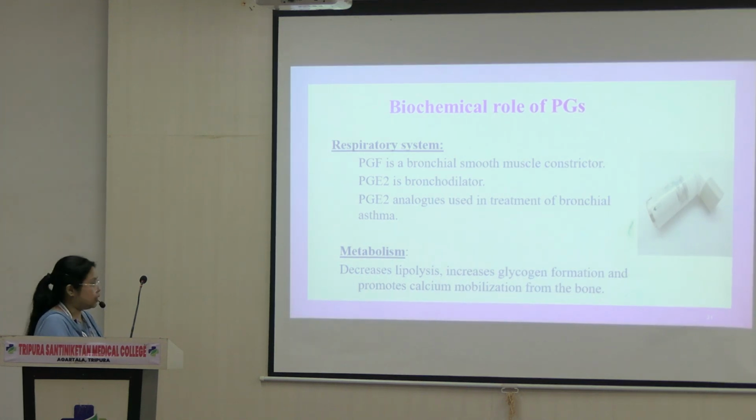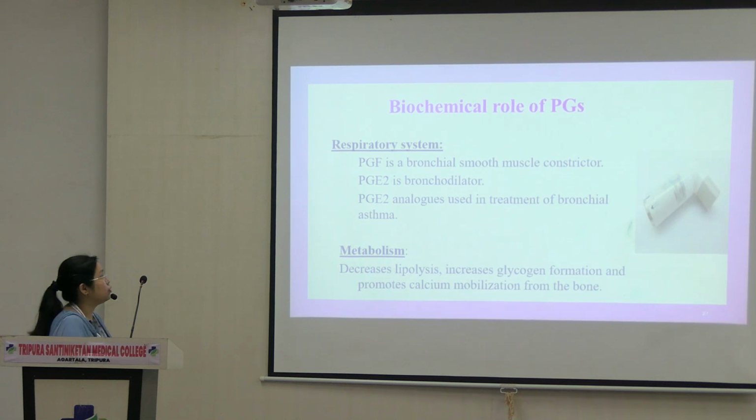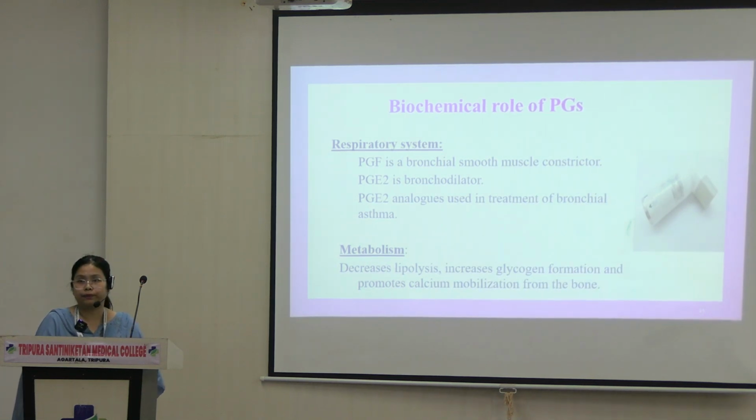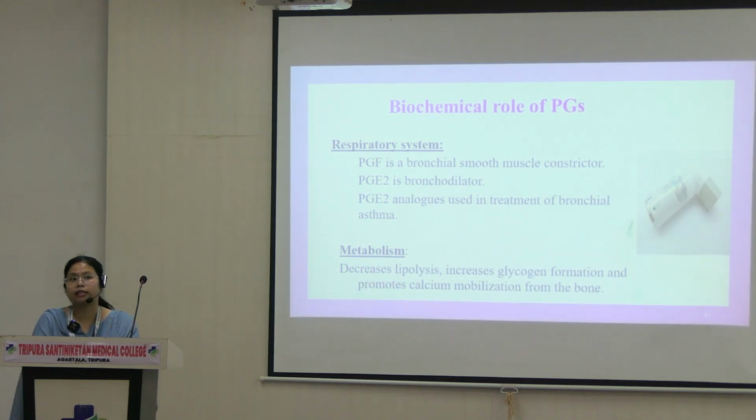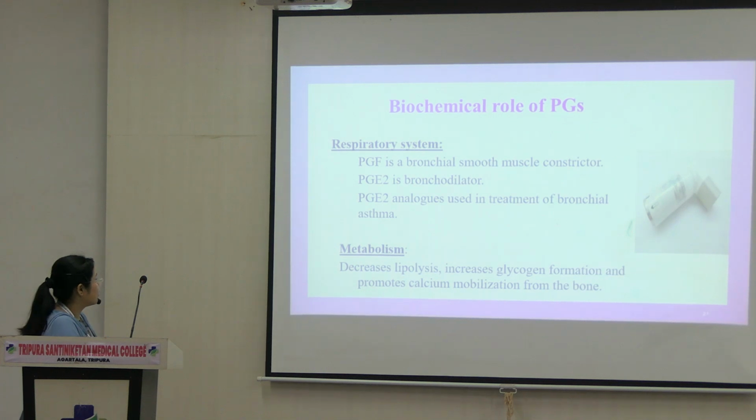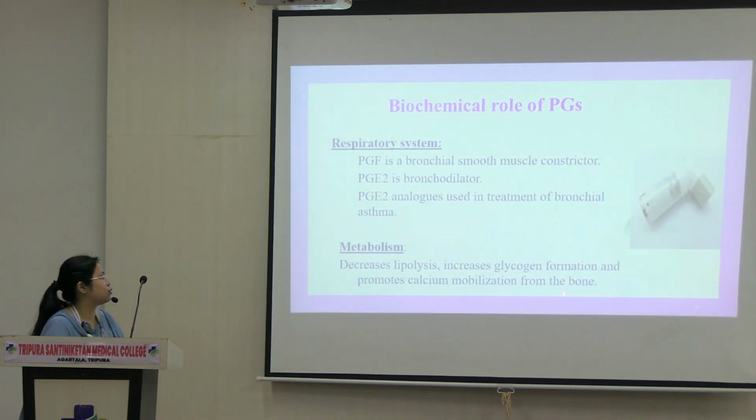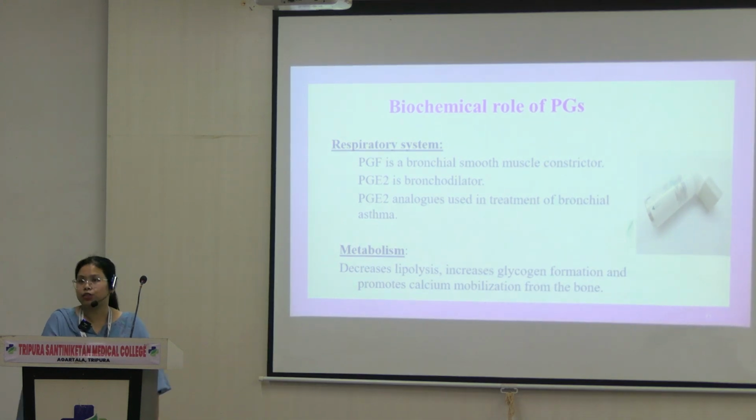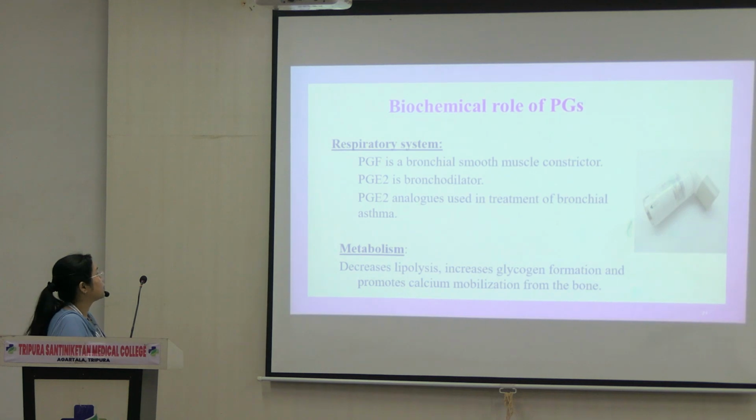Since PGE2 is a bronchodilator, the synthetic analogs of PGE2 are used for bronchial asthma. And what will PGF cause? It will cause asthma. It has a role in causing asthmatic attacks. In metabolism as a whole, they cause lipolysis, glycogen formation, and demineralization, or mobilization of calcium from the bones.